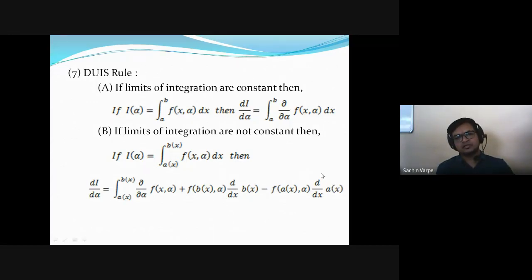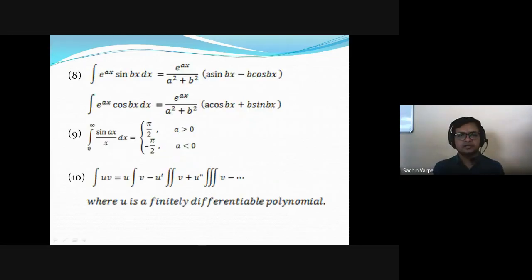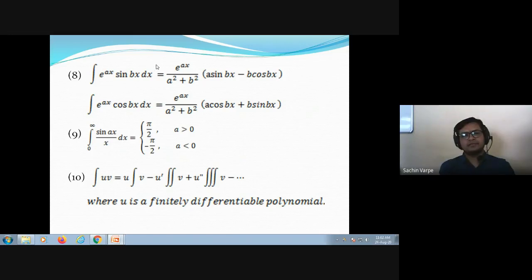If you have any doubt in these formulas, please ask. You have solved the examples in M2 based on these formulas, DUIS first rule and DUIS second rule. It's just a matter of the type of limits, whether the limits are constant or whether the limits are variable or functions. Next, these are some important formulas. We have used these standard formulas many times. I think we have to use these formulas in the first unit also.